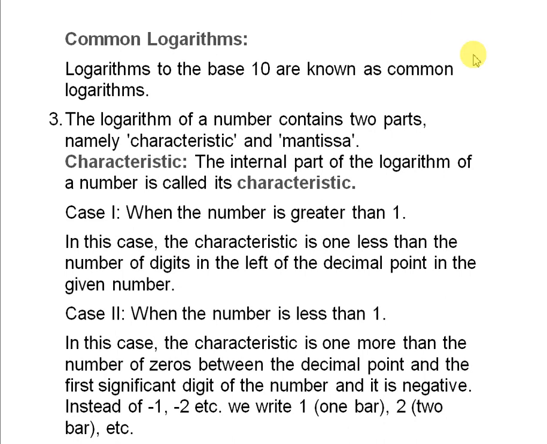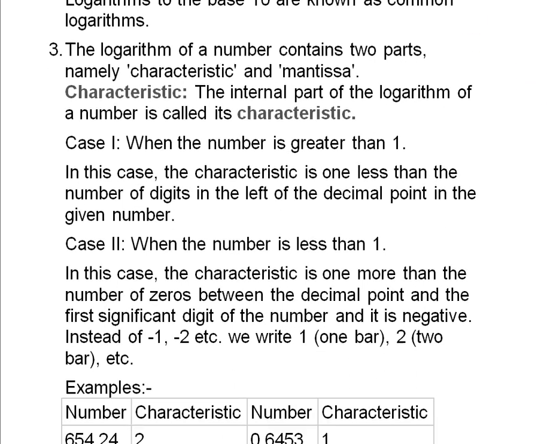The logarithm of a number contains two parts, namely characteristic and mantissa. So what is characteristic? The integral part of the logarithm of a number is called characteristic. For example, case 1, when the number is greater than 1. In this case, the characteristic is 1 less than the number of digits to the left of the decimal point in the given number. And case 2, when the number is less than 1. In this case, the characteristic is 1 more than the number of zeros between the decimal point and the first significant digit of the number, and it is negative. Instead of -1 or -2 etc., we write 1 bar or 2 bar etc.